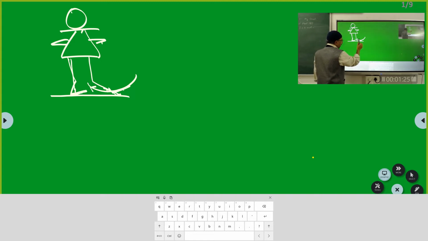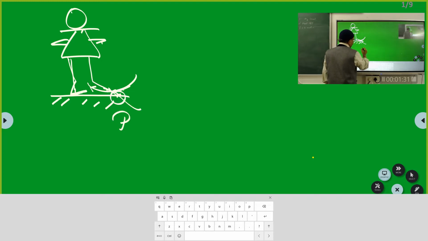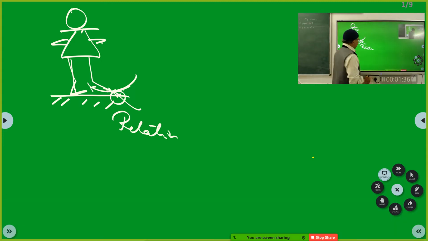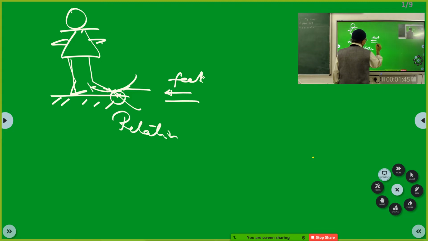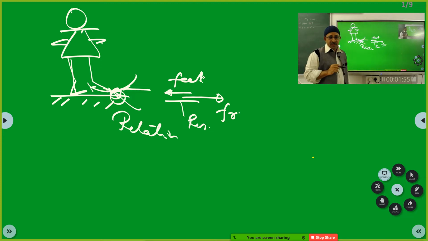That means at this point, this is the ground, and there is a relative motion between the feet and the ground. The feet is trying to go like this and the ground is at rest. So as the feet is trying to go like this, the friction between the feet and the ground is in this direction. I suppose all of you got this. That is why we are able to move. That is one important thing.